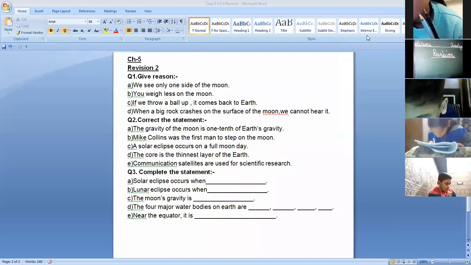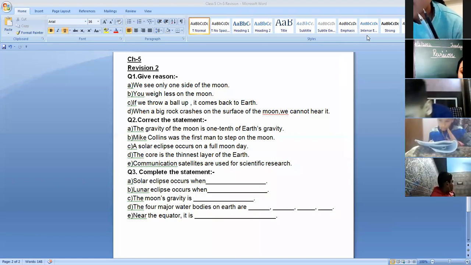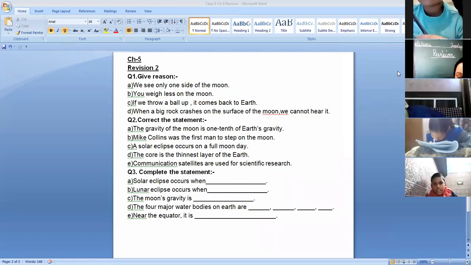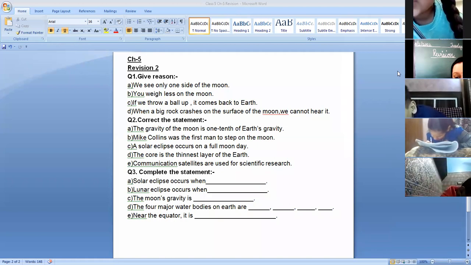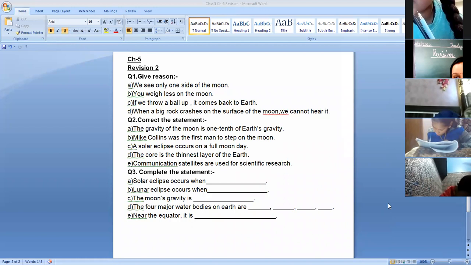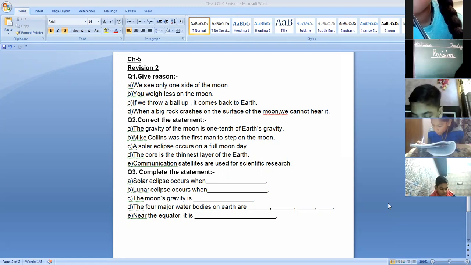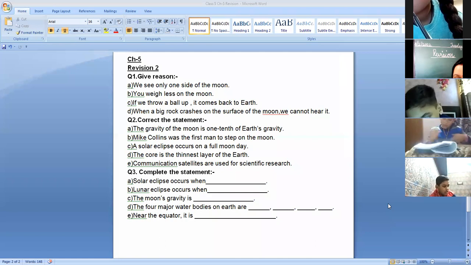Okay, tell me the answer for the first give reason, first one. Unmute yourself and answer, please. Yes, ma'am. We see only one side of the moon because, ma'am, as the moon orbits the earth, the sun shines on different parts of the moon. The parts that are illuminated are the ones visible from the earth. Okay, that's the correct answer. Fine. Okay, next. Thank you, Nitya.